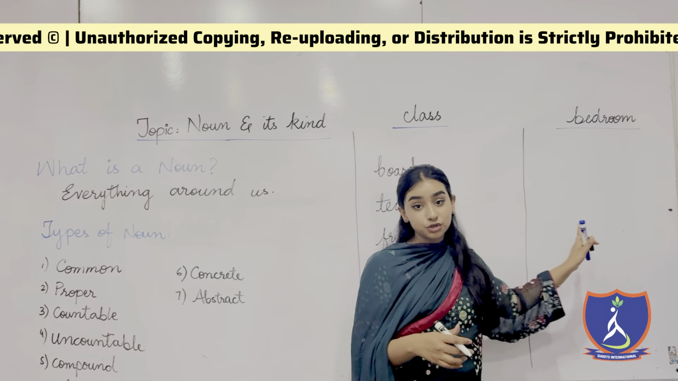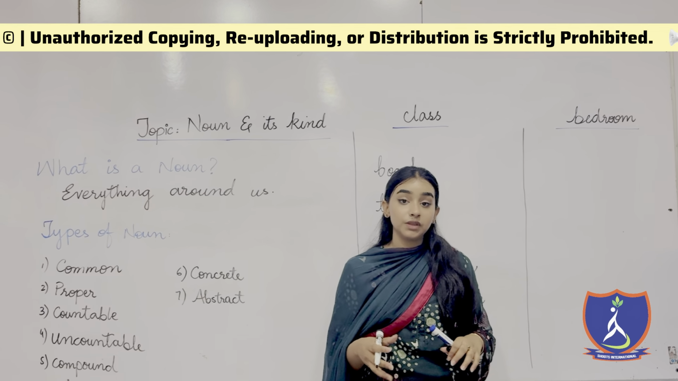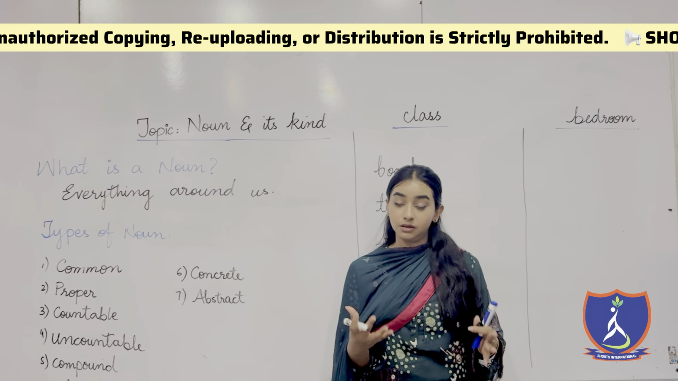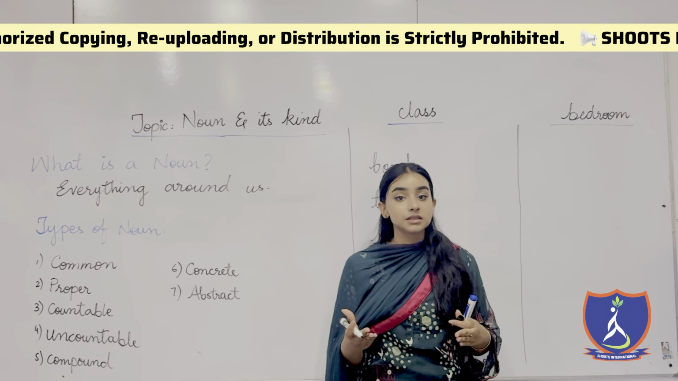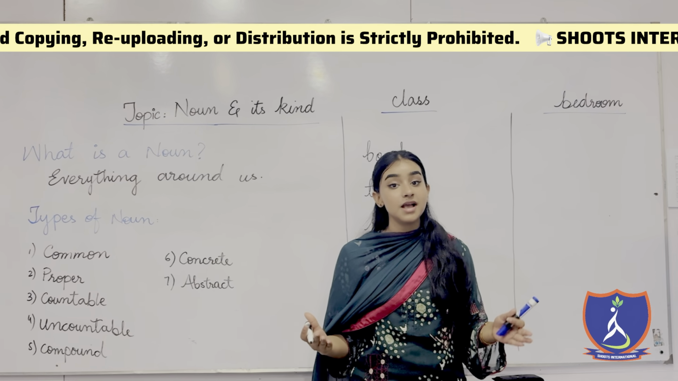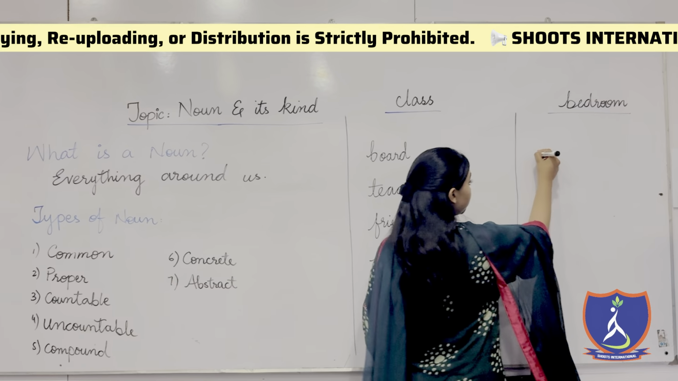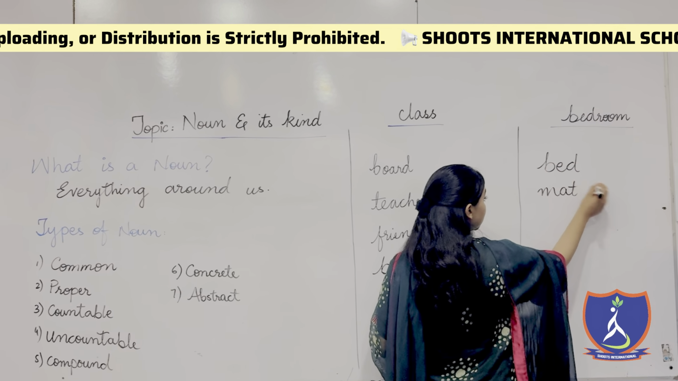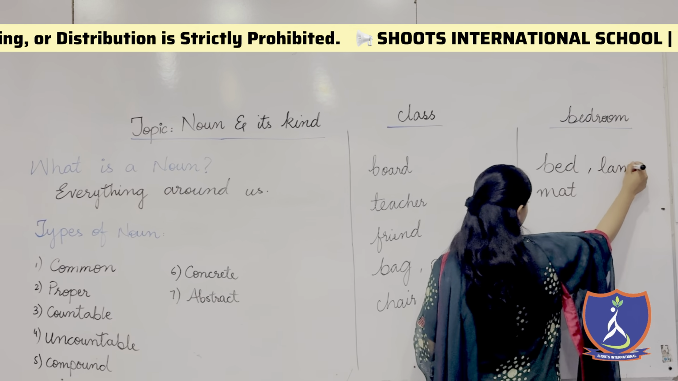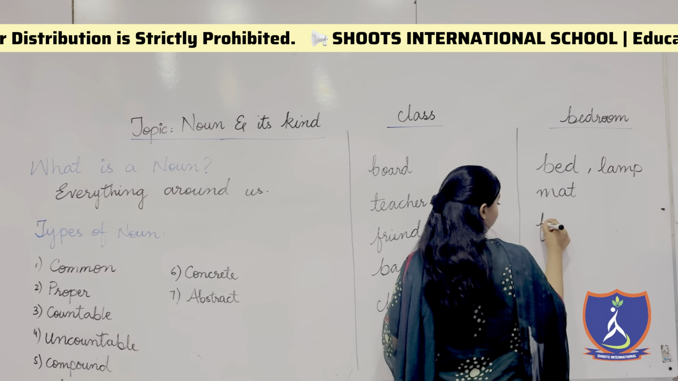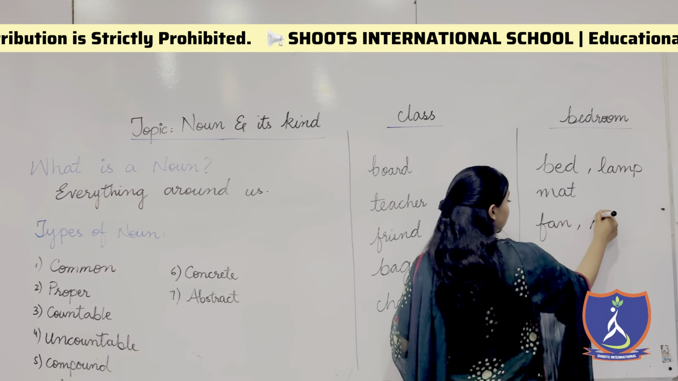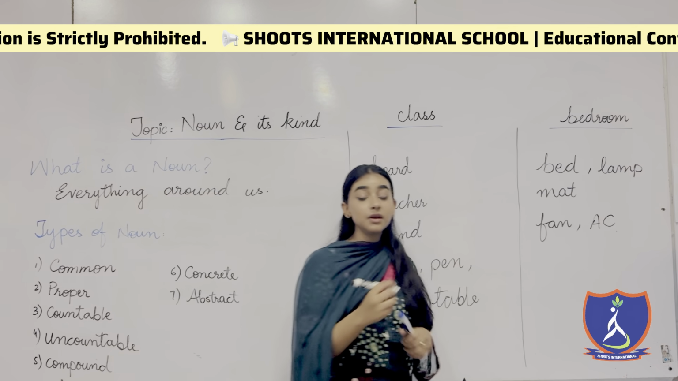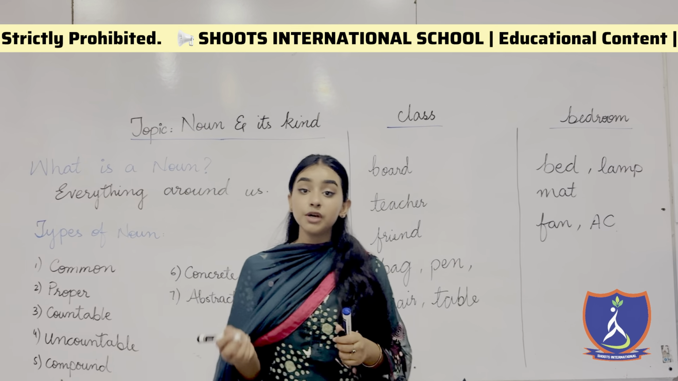Then in bedrooms, when you enter your bedroom, there are a number of things you can see, right? And what are those things? Those all things are known as noun, like your bed, if you have a mat, if you have a lamp, that is also a noun. A fan is a noun, an AC is a noun, and more things that you can see in the bedroom.